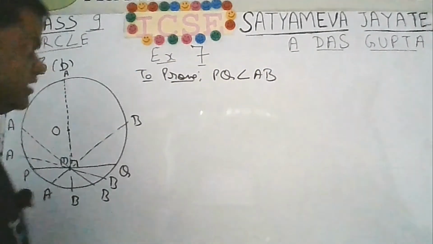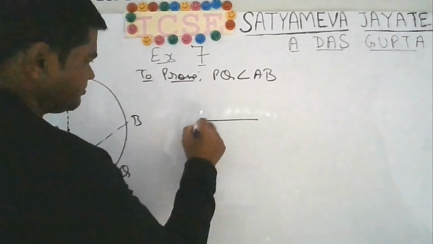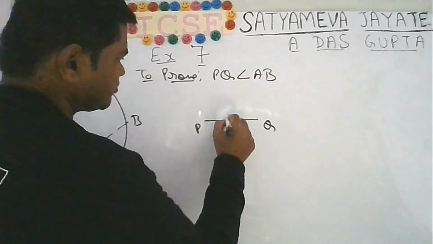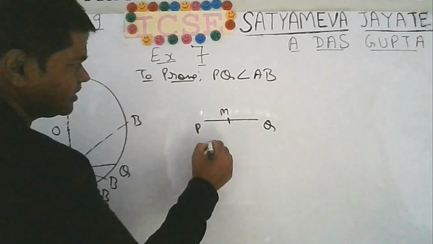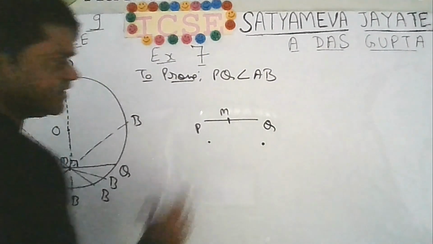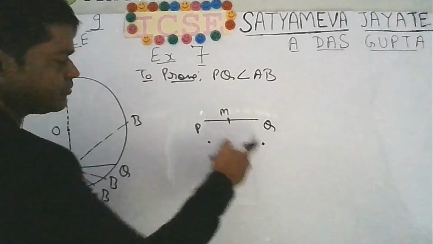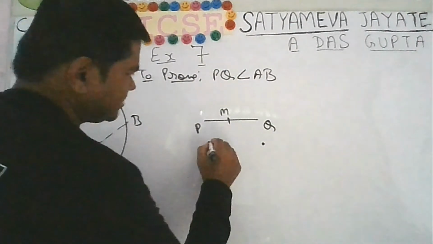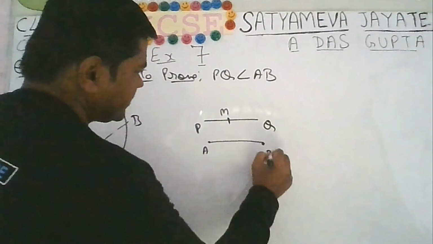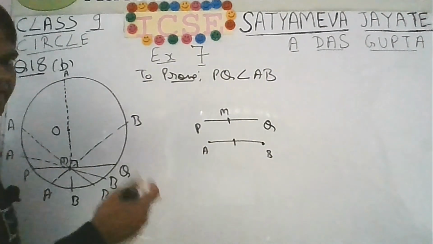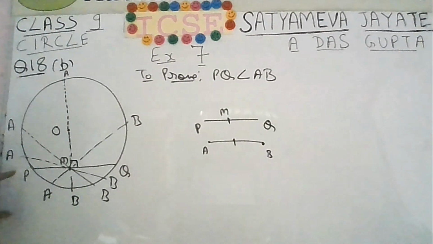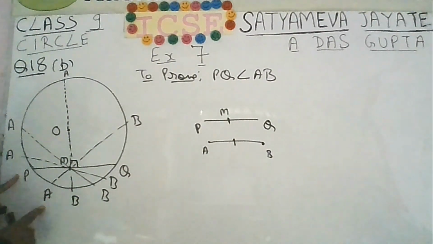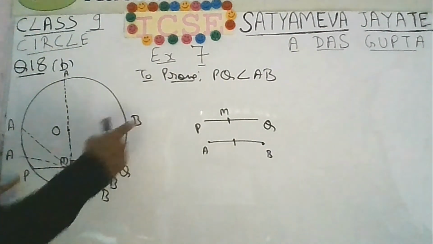See here, we have a line. This is P, Q and a midpoint M. Now you want another line AB passing through M. That means M cannot be the midpoint of AB. If M is the midpoint of AB, that means AB and PQ are one and the same thing, isn't it? But here point P is separate, A is separate, point Q is separate, point B is separate.